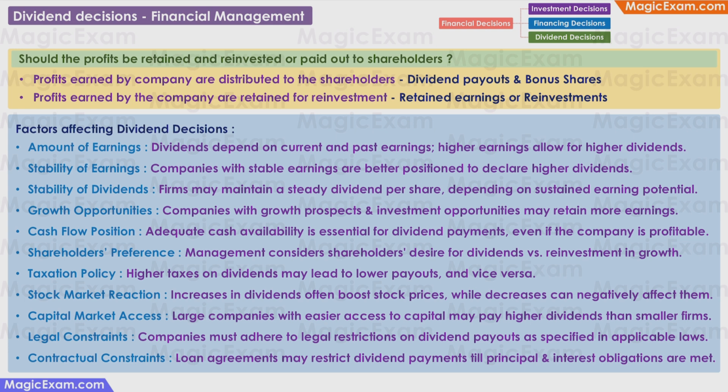In the third decision, that is dividend decision, you need to decide what to do with the profits. Should the business distribute the profits as dividends to the shareholders, or should the business retain the profits to reinvest it somewhere or keep it as reserves? What are some of the factors affecting dividend decisions?